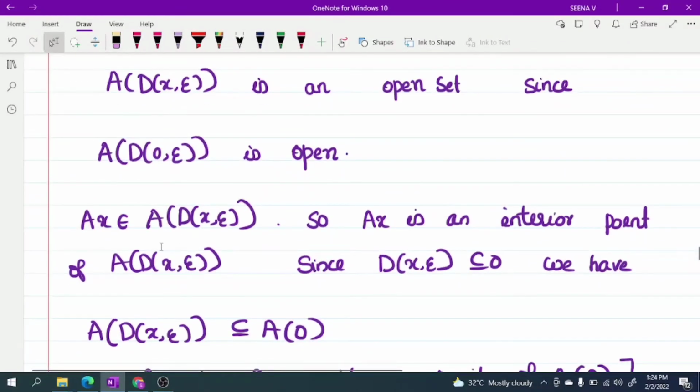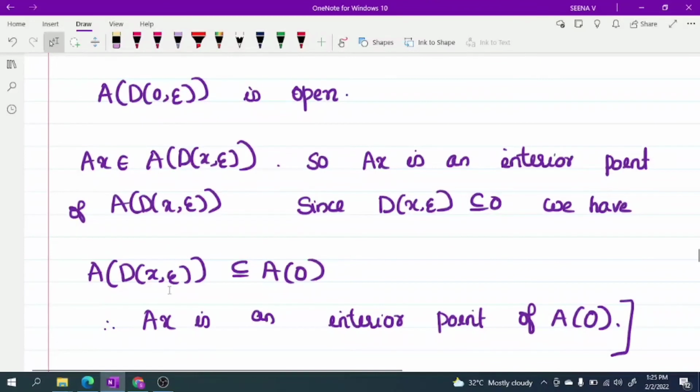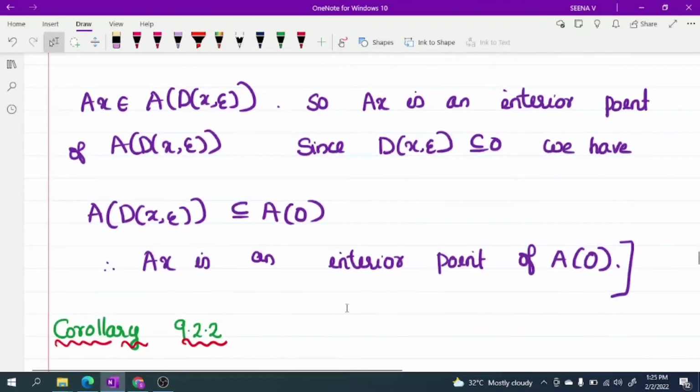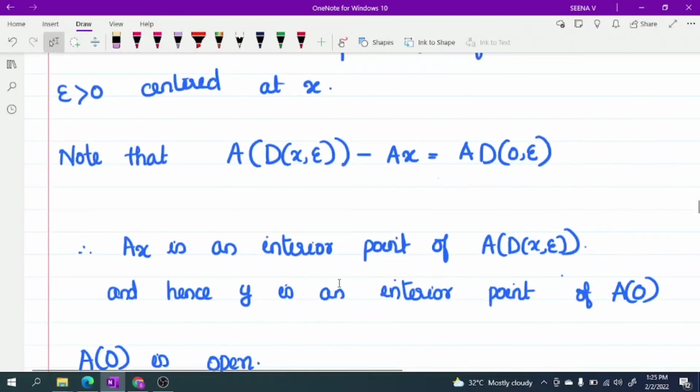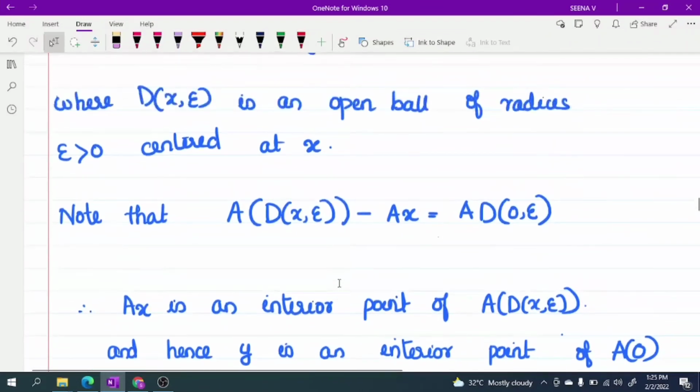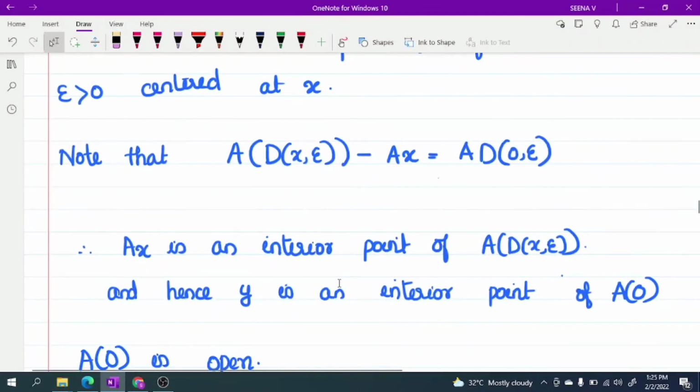Okay. Ax belongs to A(D(x, epsilon)) implies Ax is an interior point of A(D(x, epsilon)). Since D(x, epsilon) is contained in O, we have A(D(x, epsilon)) is contained in AO. Therefore, Ax is an interior point of AO. So another way to prove a set is open is to prove every point in that set is an interior point.